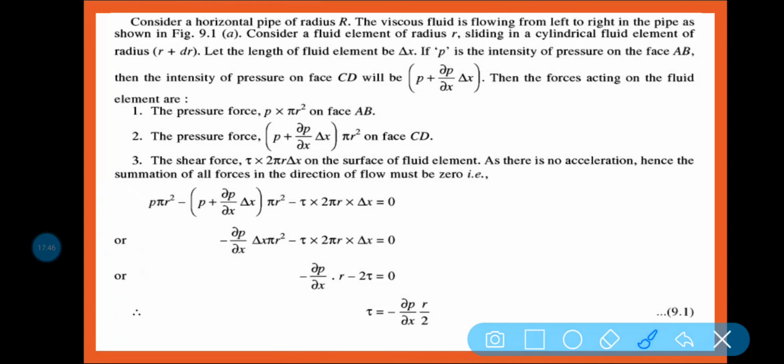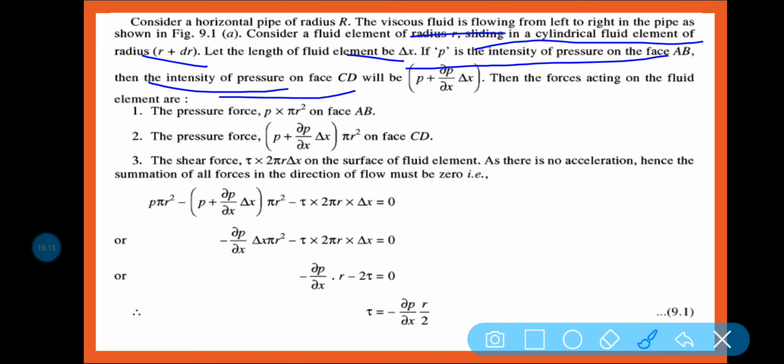Considering a horizontal pipe of radius R, the viscous fluid is flowing from left to right in the pipe as shown in the figure. Consider a fluid element of radius r sliding in the cylindrical fluid element of radius r plus dr. Let the length of the fluid element be delta x. If P is the intensity of pressure on the face AB, then the intensity of pressure on face CD will be P plus del P by del x into dx.